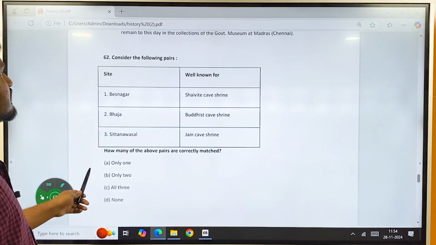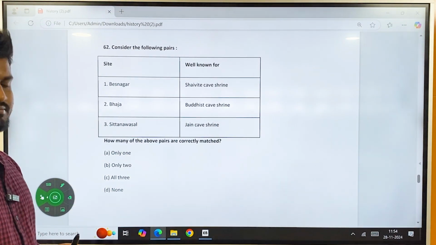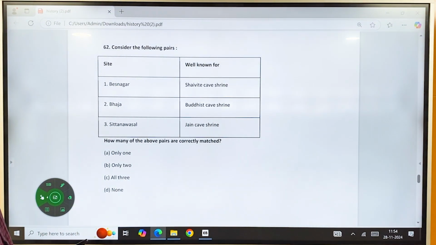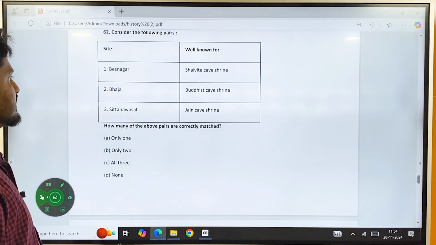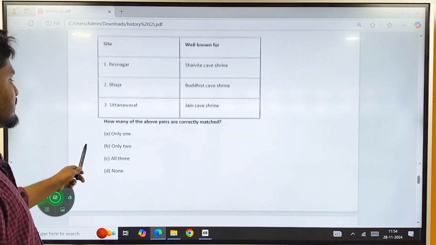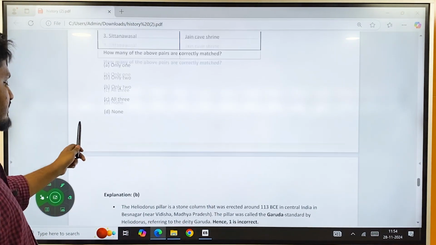And then consider the following pairs. Match the following type of question. Site and what it is well known for. Besanagar, Shaivite cave shrine. Bhaja, Buddhist cave shrine. Sittanavasal, Jain. So the correct answer here is B, that is